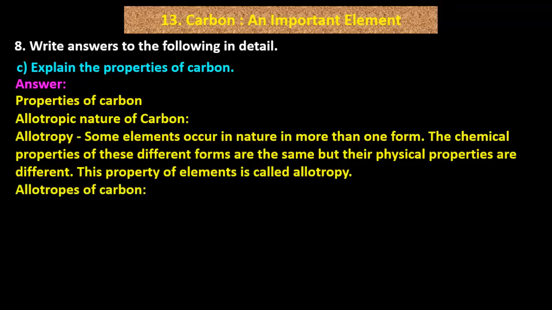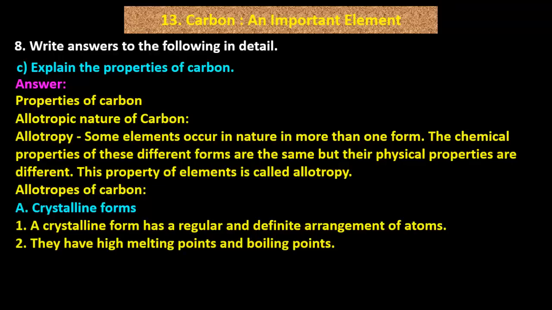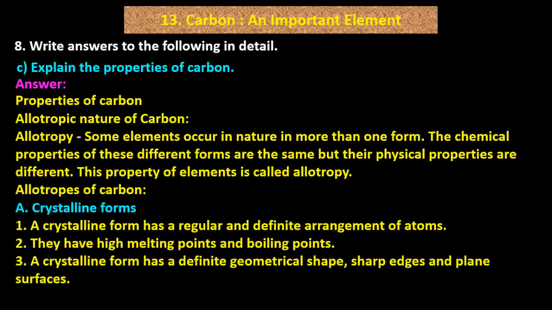Allotropes of carbon. A. Crystalline forms. 1. A crystalline form has a regular and definite arrangement of atoms. 2. They have high melting points and boiling points. 3. A crystalline form has a definite geometrical shape, sharp edges and plane surfaces.